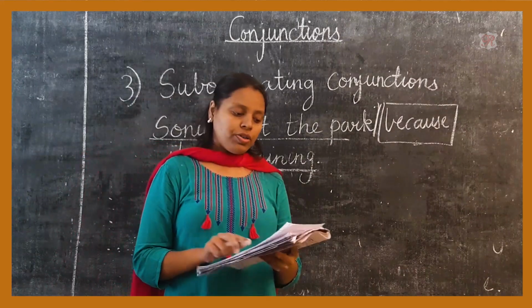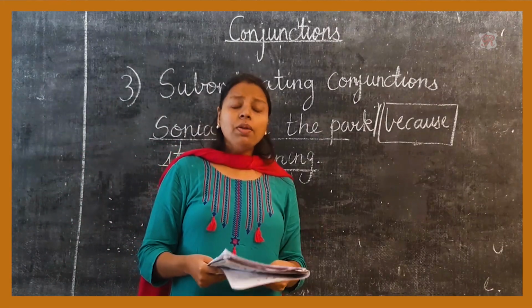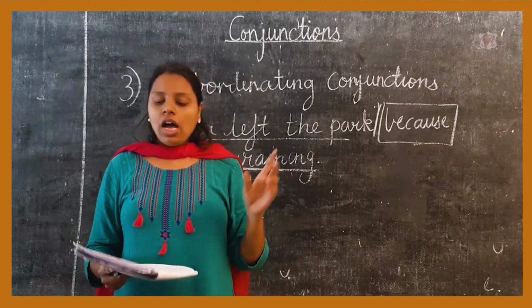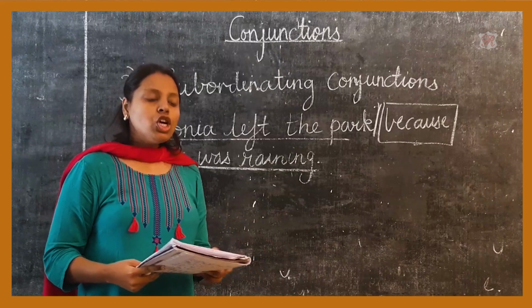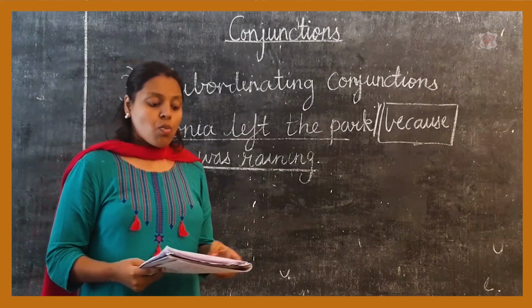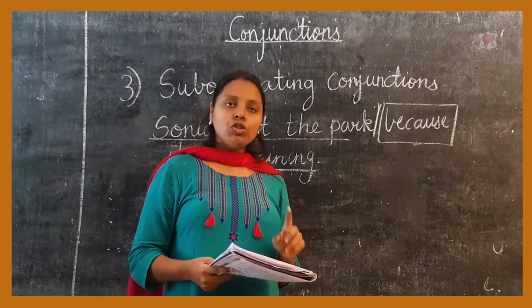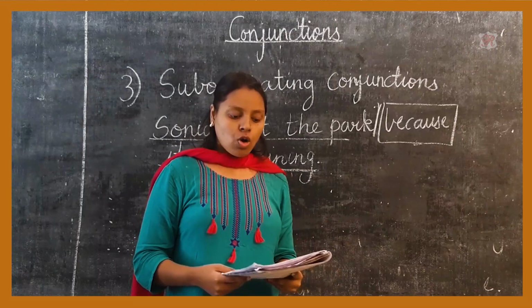Now, whenever a dependent clause is placed first, we use a comma between the two clauses. But when an independent clause is used first, we do not put a comma.